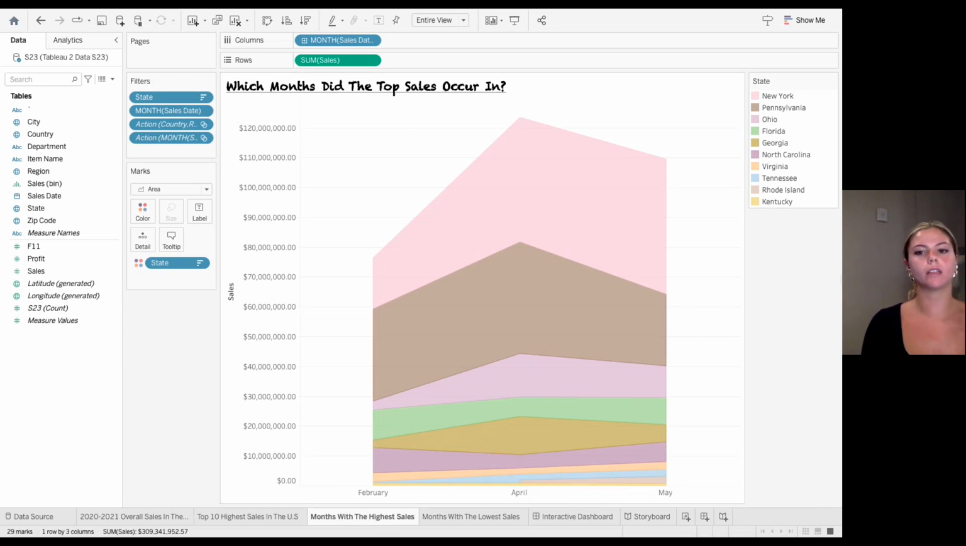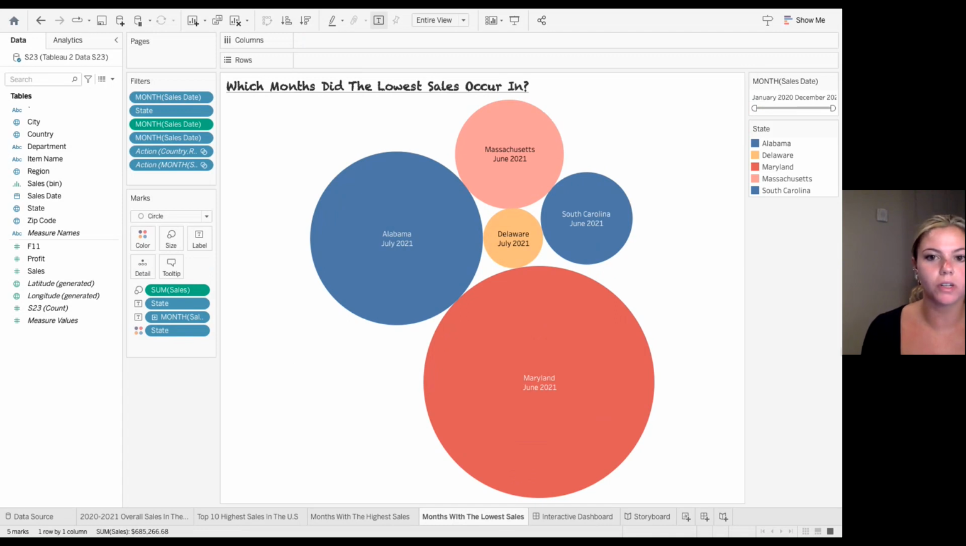So that easily allows me to figure out from the overall sales that there was 10 states that had the most amount of sales. Then I can now figure out which months these 10 states were the most successful in. So on the opposite side of that, I wanted to see which 3 months had the lowest amount of sales and which states the lowest amount of sales were occurring in.